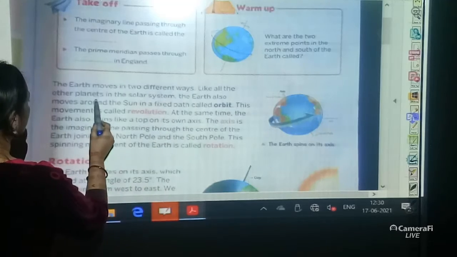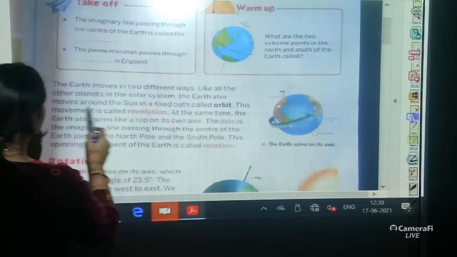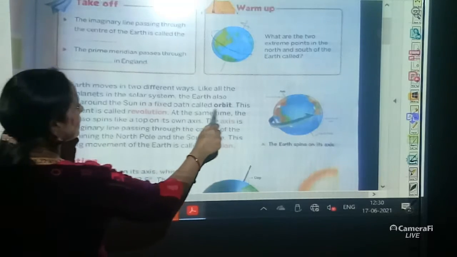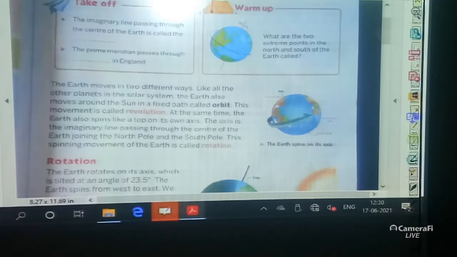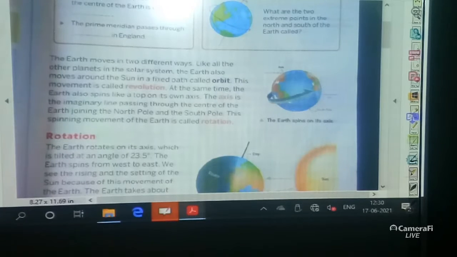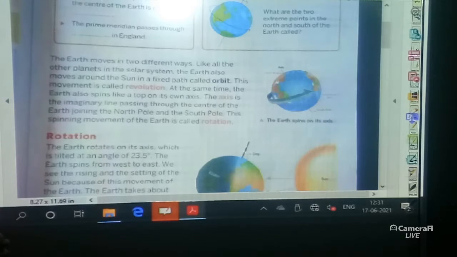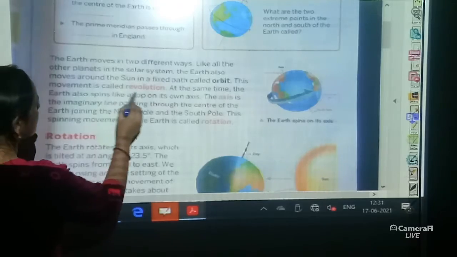Like all the other planets in the solar system, the earth also moves around the sun in a fixed path. That is called orbit. When the earth moves around the sun in a fixed path, that path is called orbit. This movement is also called revolution. What is revolution? When the earth moves around the sun in a fixed path, that movement of the earth is called revolution.